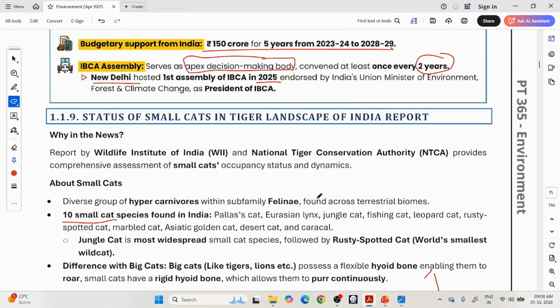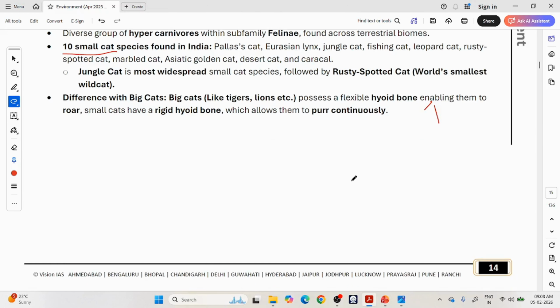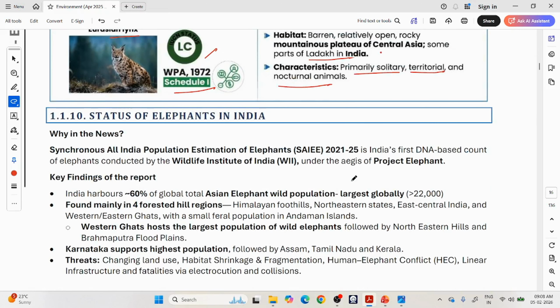Okay, so we have discussed the background. Now what is the news? Wildlife Institute of India and the National Tiger Conservation Authority provides comprehensive assessment of small cats occupancy status and dynamics. So they have assessed the status of small cats also. Like usually big cats are given preference, but this time we have also assessed the small cats. So that particular news, numbers etc. are not important, but the species discussed here becomes important. We have seen both big cats and small cats.